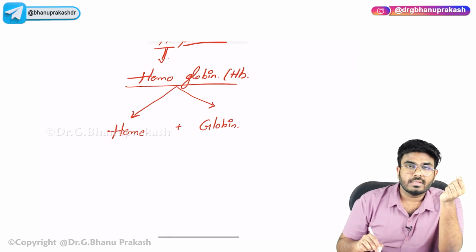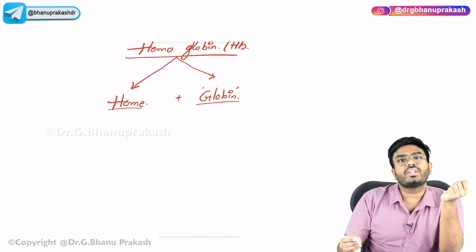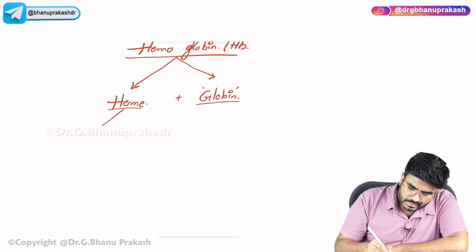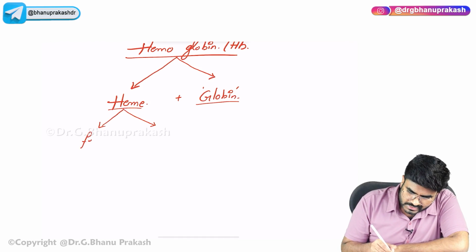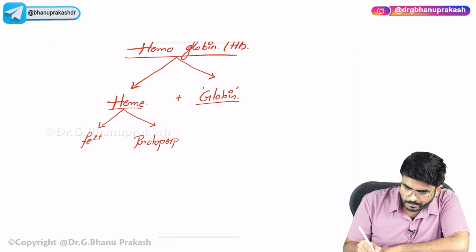Now, what is this heme and what is this globin? Heme is made up of 2 things, iron and protoporphyrin.